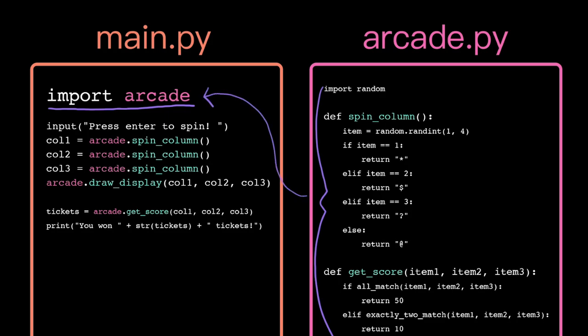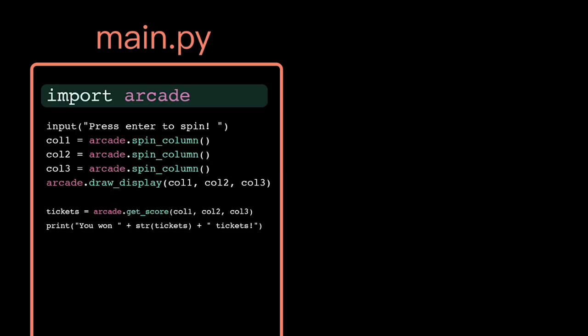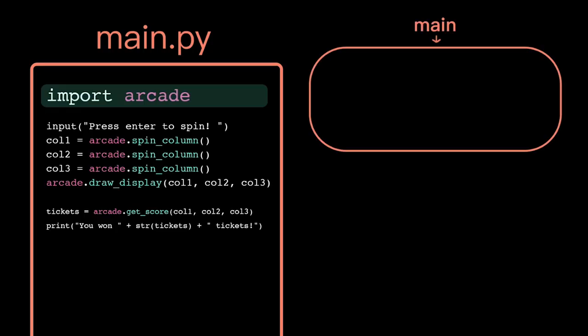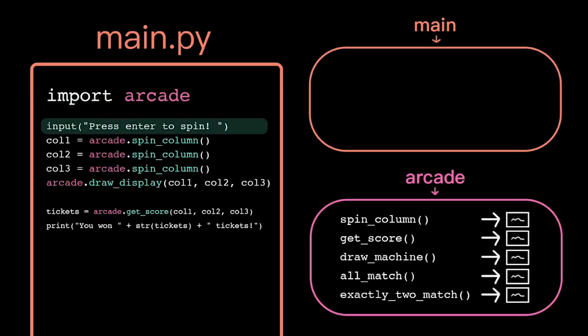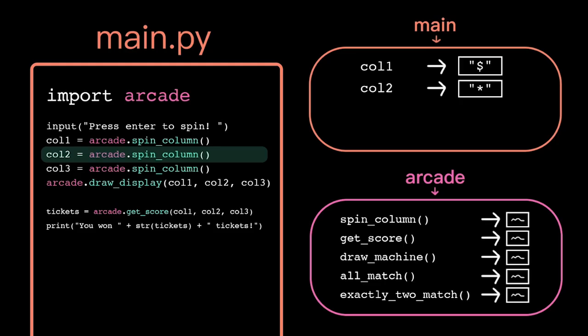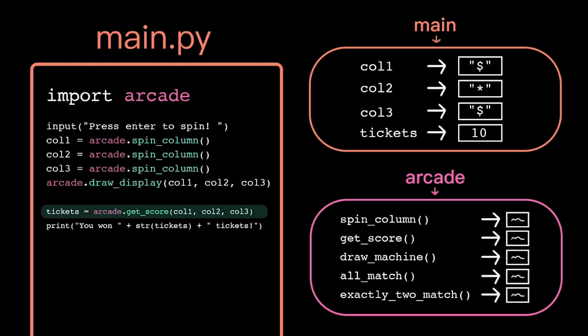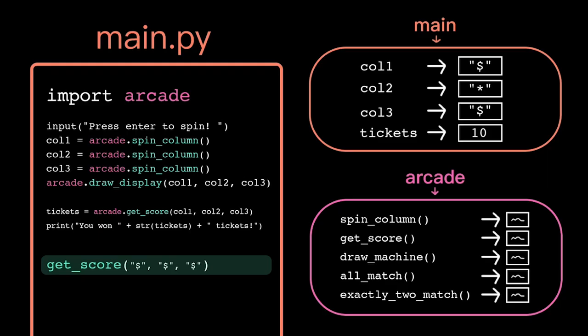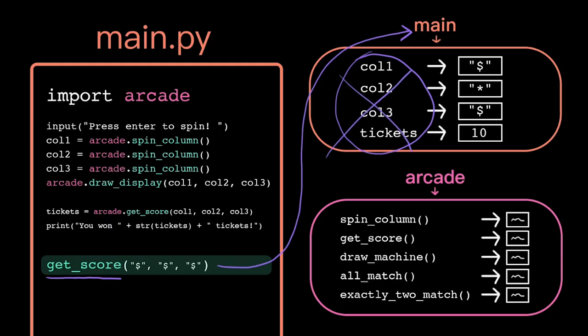But there's one key difference: the scope. Function and variable names are scoped to the module that they're defined in. This just basically adds another layer, so in the computer's memory, all those function names are filed under the module name. That's why if we call getScore in main.py without the arcade in front of it, we get a name error, because the computer can't find that name in main's global scope.